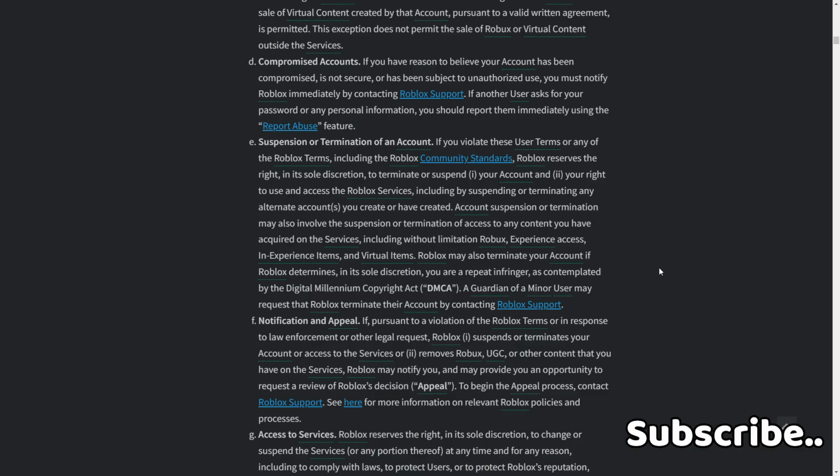F. Notification and appeal. If pursuant to a violation of the Roblox terms or in response to law enforcement or other legal requests, Roblox 1. suspends or terminates your account or access to the services, or 2. removes Roblox UGC or any other content that you have on the services, Roblox may notify you and may provide you an opportunity to request a review of Roblox's decision. Appeal. To begin the appeal process, contact Roblox support. See here for more information on relevant Roblox policies and processes.